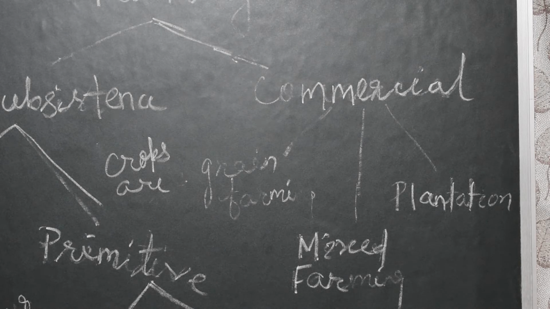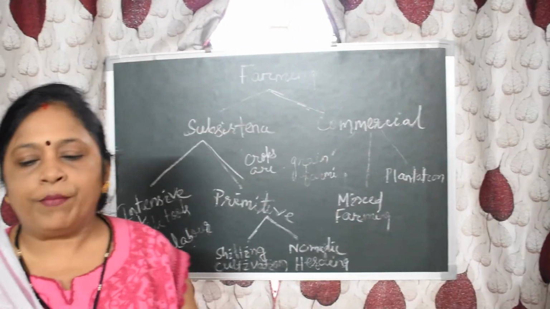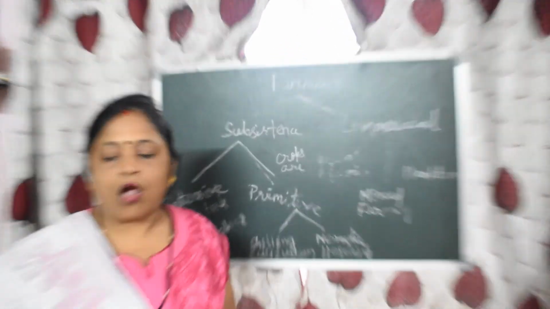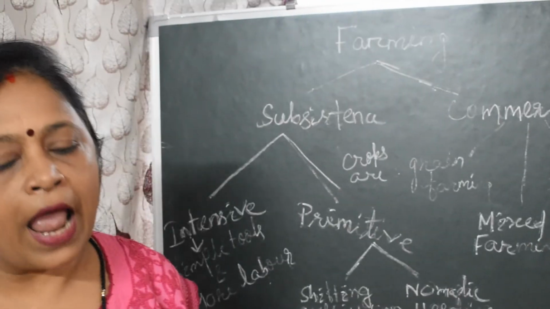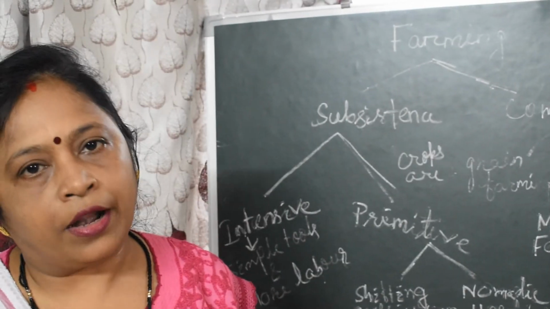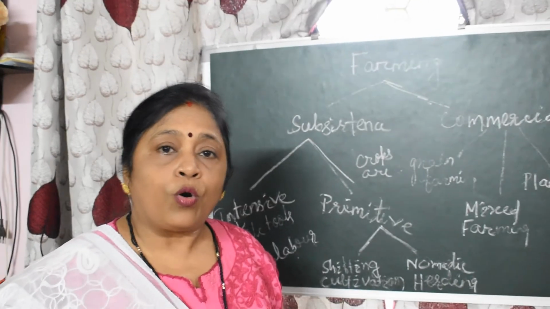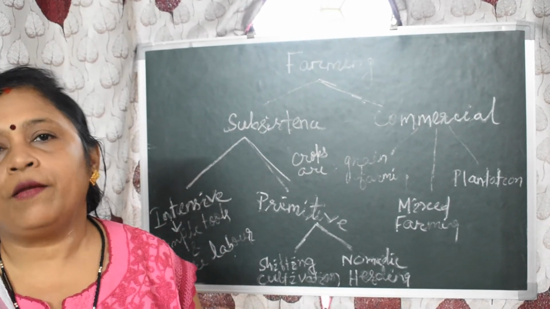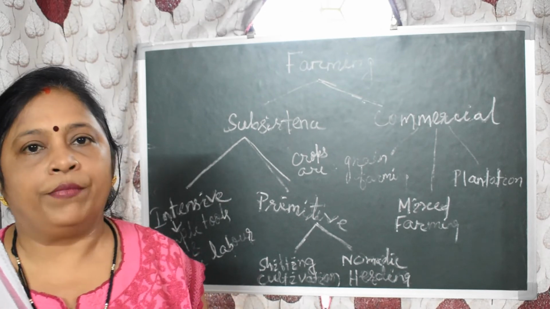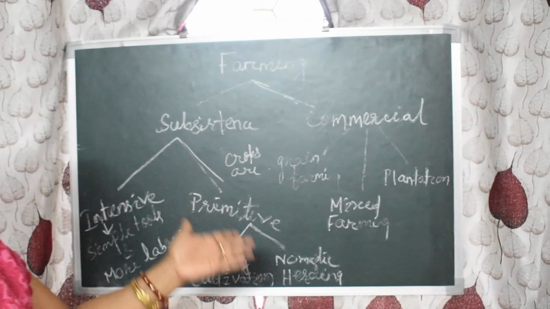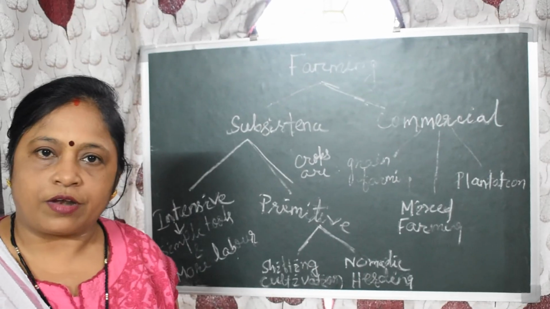Then comes the third one, that is known as plantation. It is also a commercial farming where a single crop of tea, coffee, sugarcane, cashew, rubber, banana or cotton is grown. It is grown on a large scale and it is totally used for commercial purpose. Okay, these are the different types of farming system.